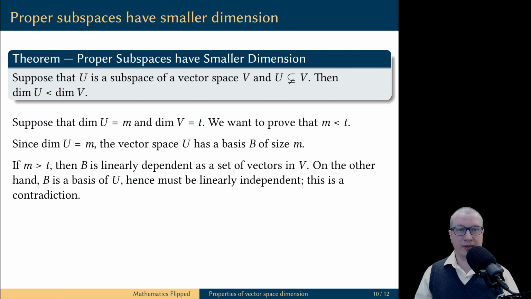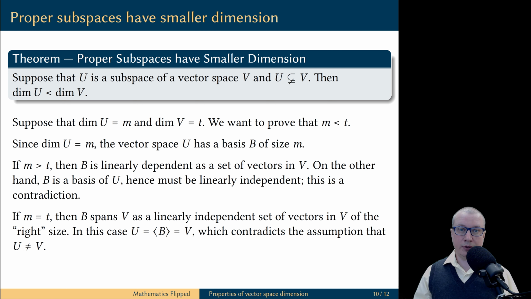It would force this set B to be linearly dependent in V. However, B is a basis for U, therefore it is a linearly independent set. This is a contradiction which shows that M cannot be greater than T.